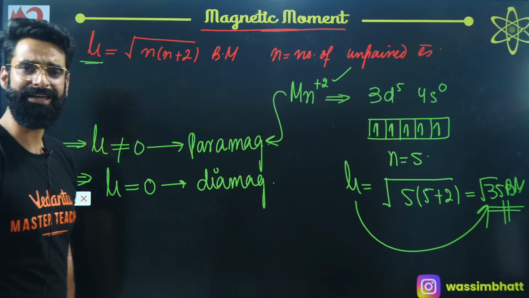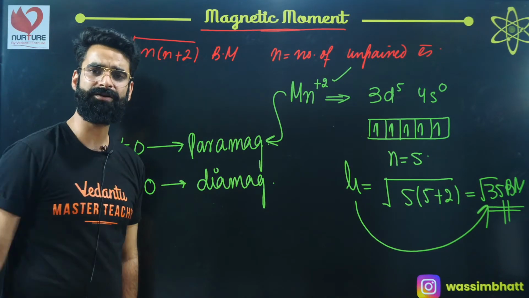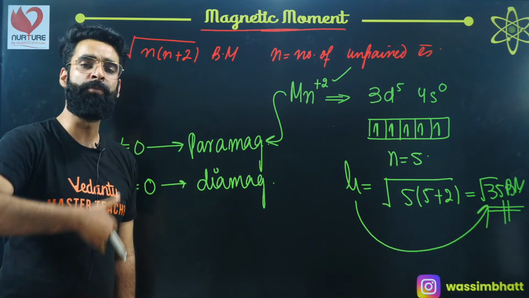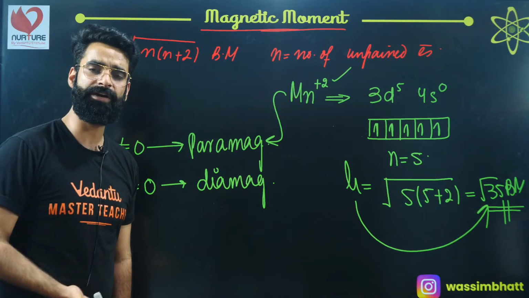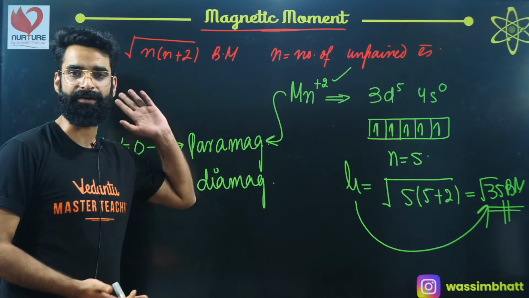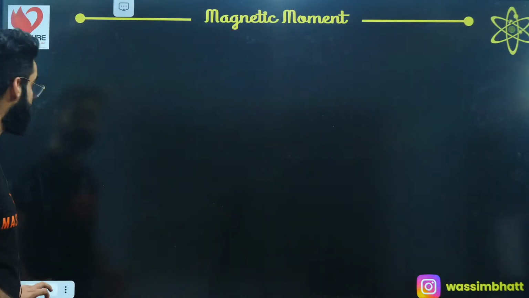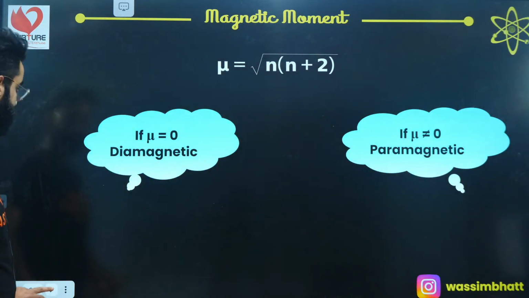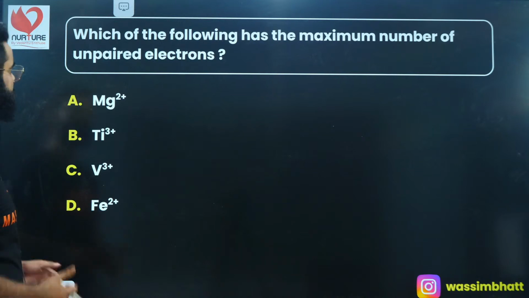Similarly, you can take any case and calculate the magnetic moment in Bohr magnetons. You simply need to know how many unpaired electrons there are. Remember, the more unpaired electrons present, the more paramagnetism. Let's do one question based on the same thing. This is the first question. Let's try to do this.